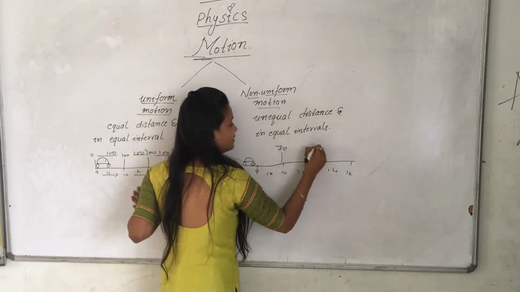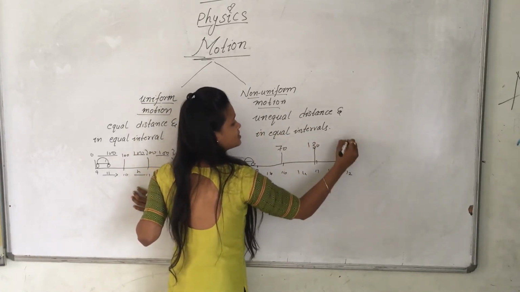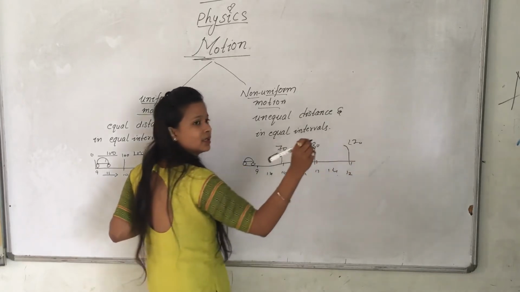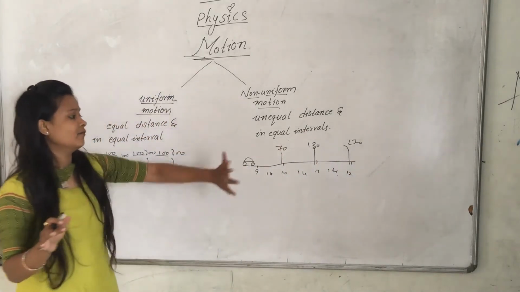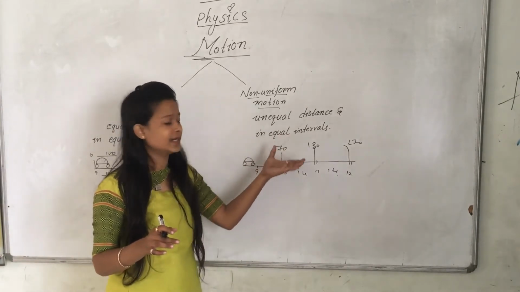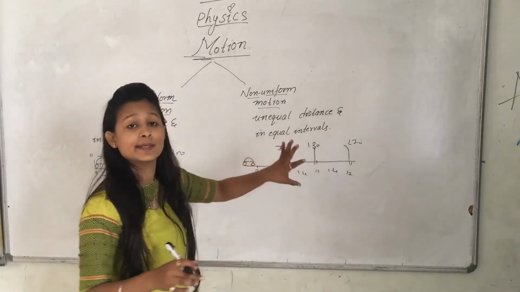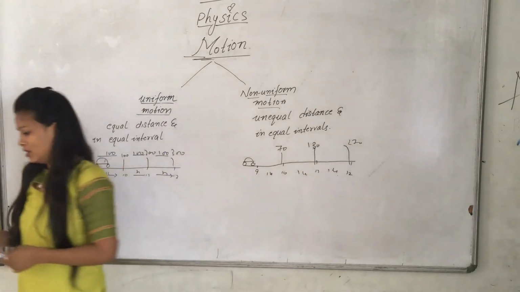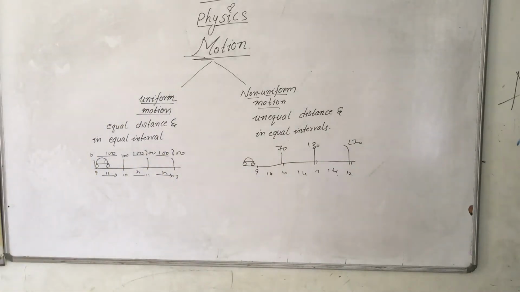Suppose first is 70, next 130, next something like 270. The first one is 70, then the difference comes like 60, again it is not equal. If a body is traveling unequal distance in equal intervals of time, it is known as non-uniform motion. You understood what is non-uniform motion?